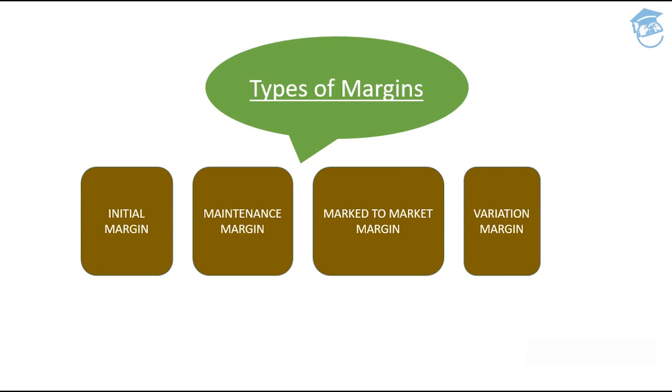Usually in our country the initial margin percentage is around 10% of the overall contract size. That is something I have seen on an average basis. So initial margin is usually 10% of the total contract value. It is asked from your end right at the beginning, once you have decided to enter into the contract. This is what initial margin is all about.